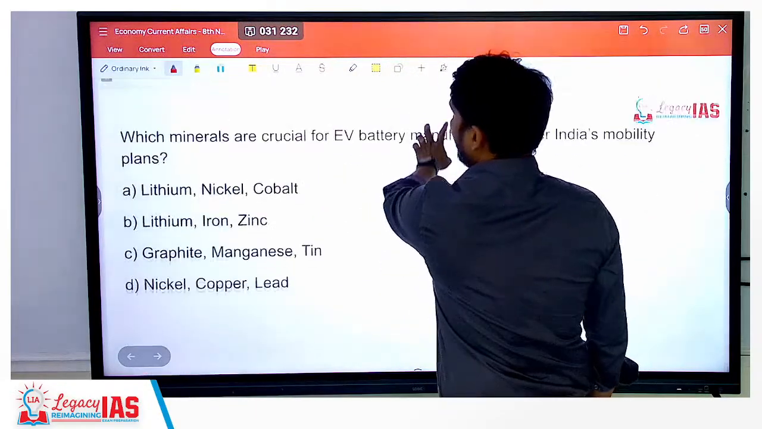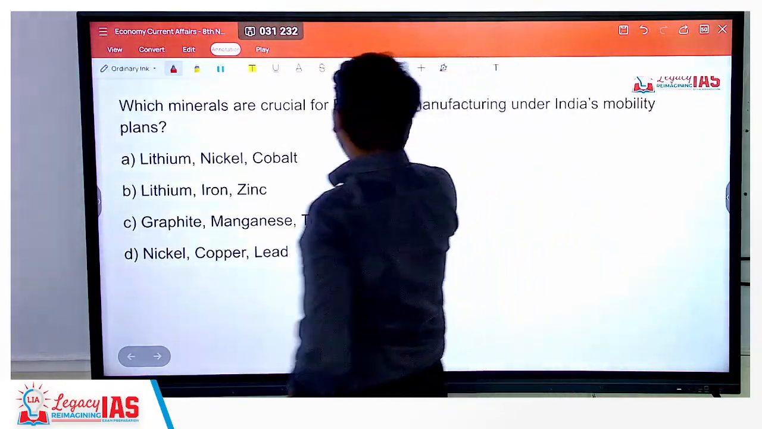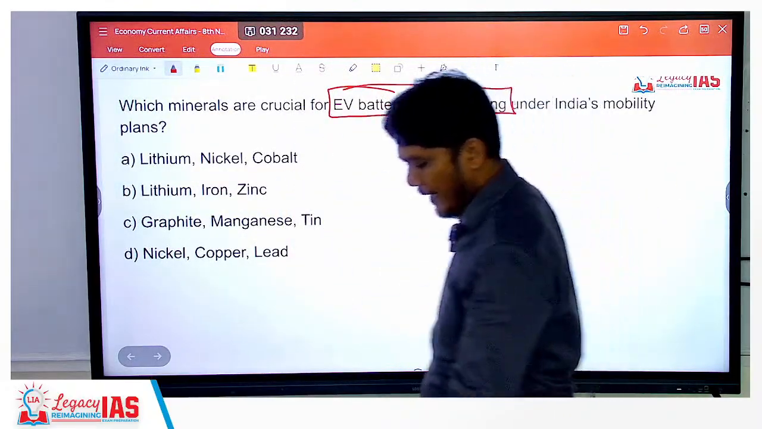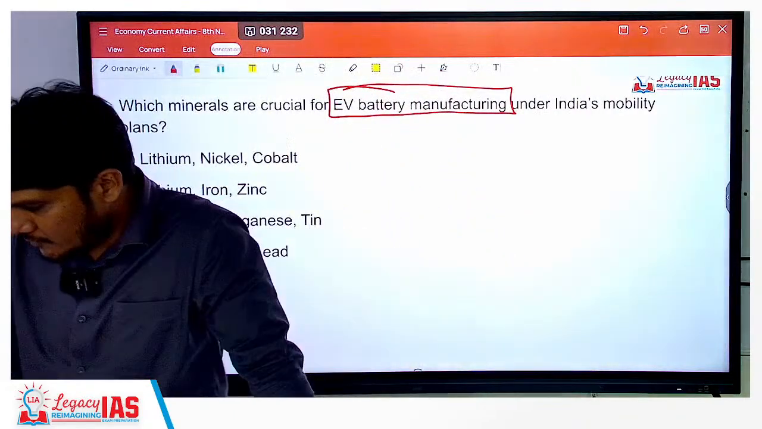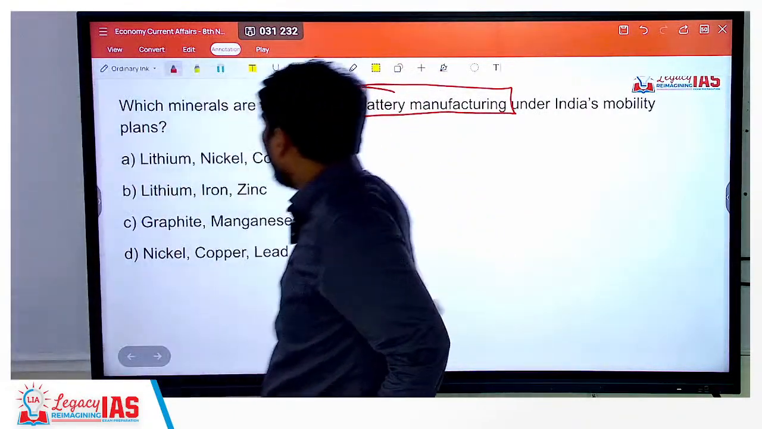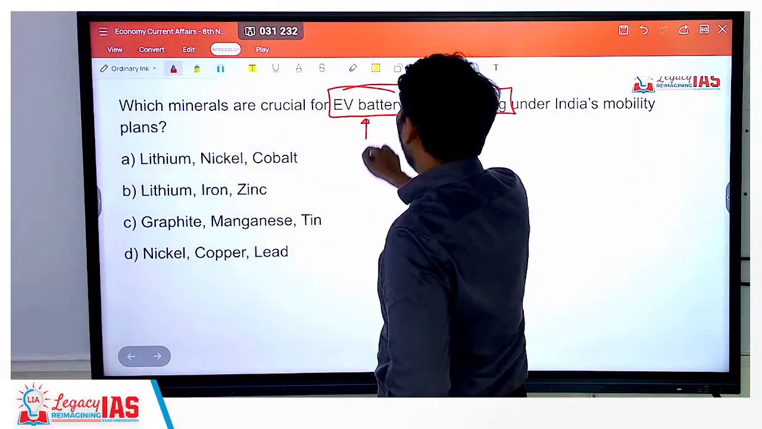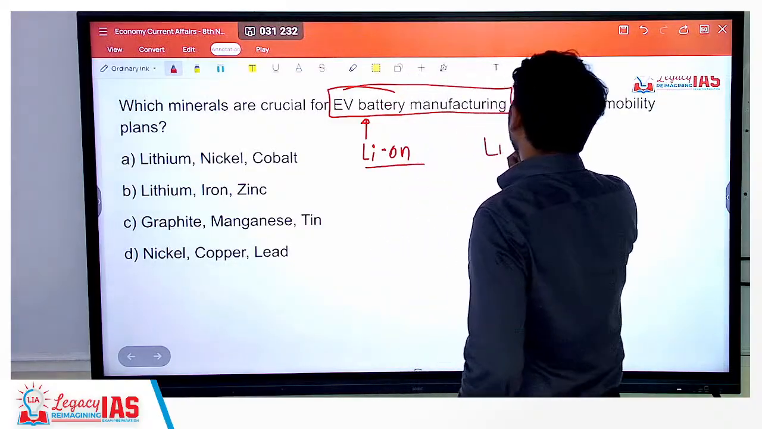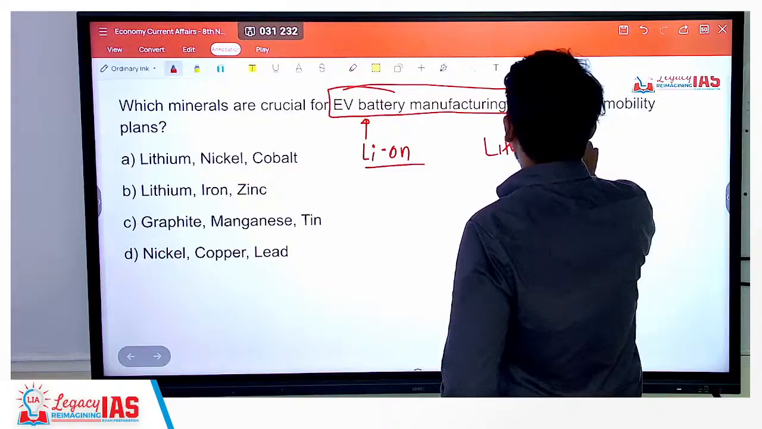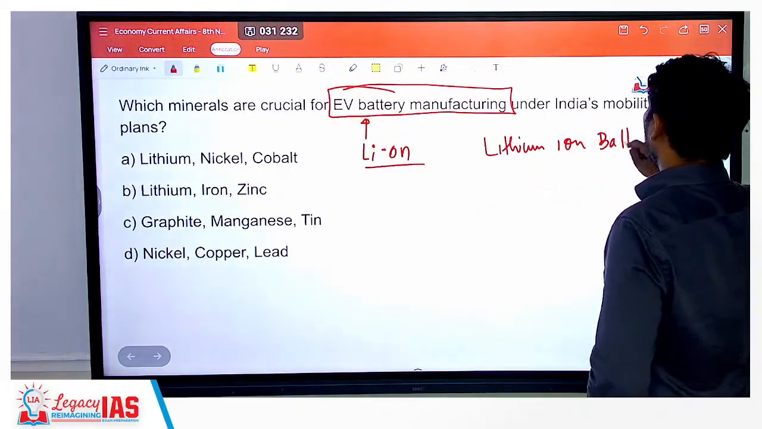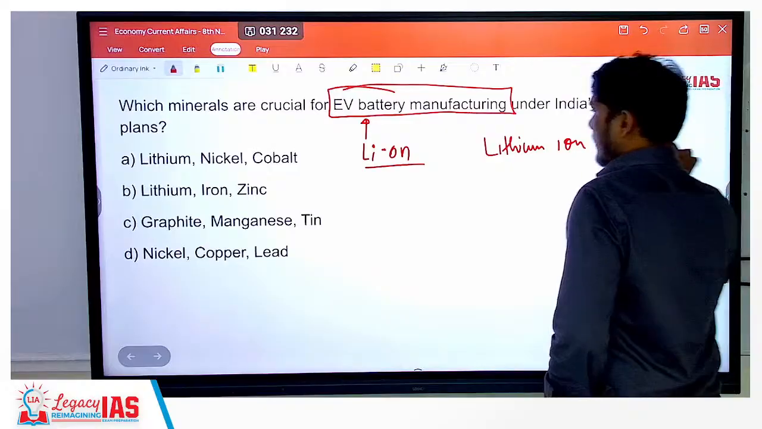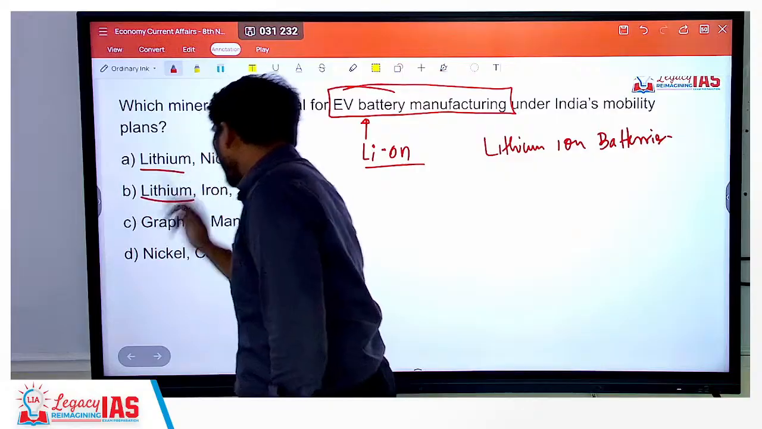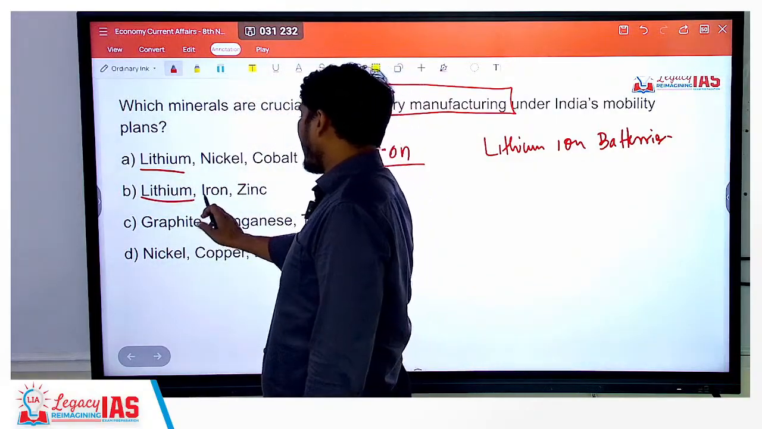The last question here: which minerals are crucial for EV battery manufacturing under India's mobility plan? So please try to answer this. Yes guys, online students, what will be the answer here? We have seen that for this you write lithium-ion batteries. So basically this is lithium-ion batteries that we talk about, right? So lithium is definitely there. Now lithium is here also, lithium is here also. Did we talk about iron? Is iron a critical mineral?